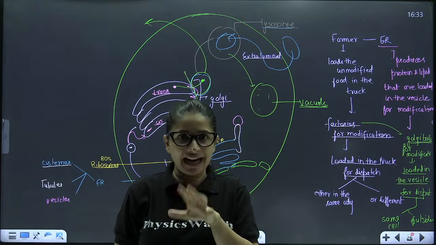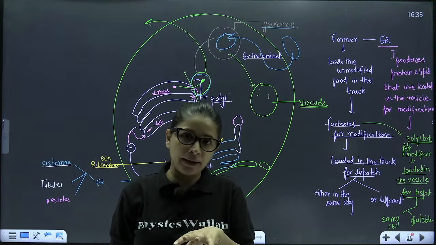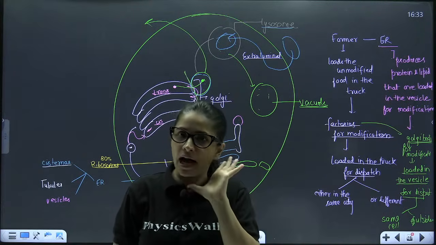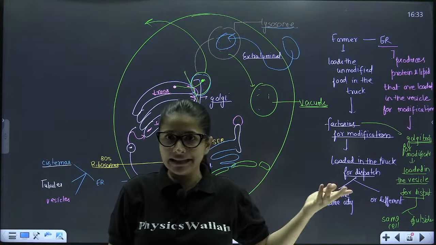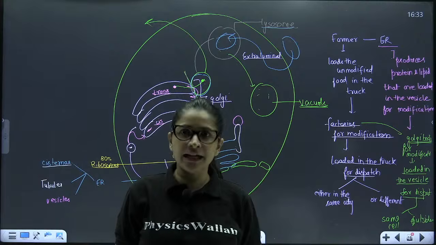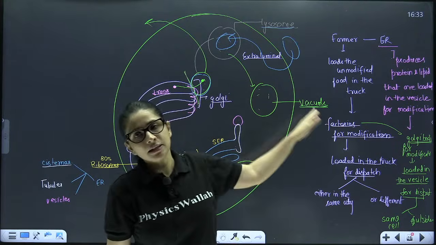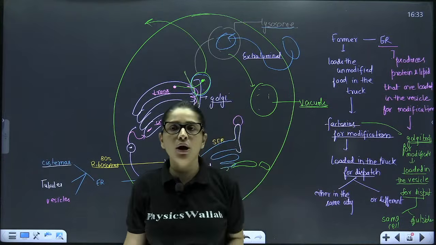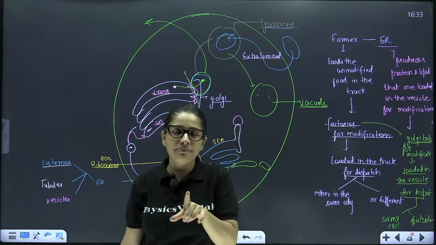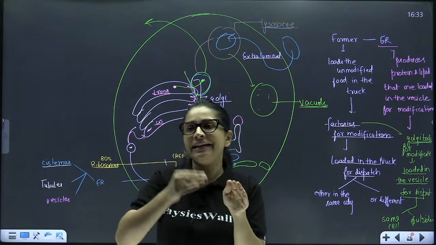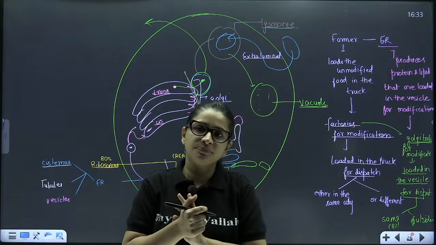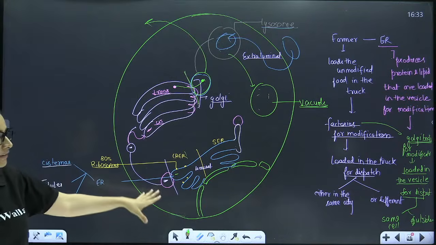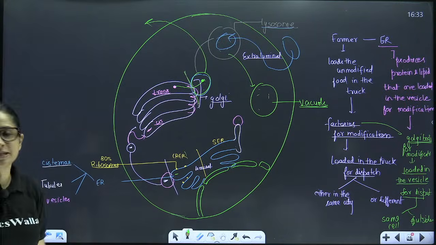This vacuole acts as a dustbin of the cell where temporarily all the undigested or the secretory and excretory products are stored. So whatever lysosome digests, well and good, but if any undigested part is left, so that comes and gets temporarily stored in the vacuole. So you can very clearly see that how all the four membrane bound, single membrane bound structures are functionally interdependent on each other. Yes or no? I hope I'm very much clear to each and every one of you. If everyone has understood till here, then now let's proceed further.